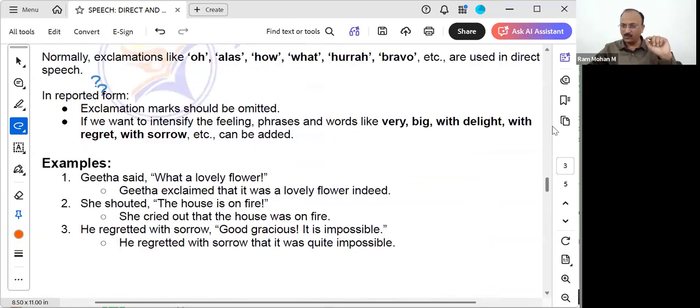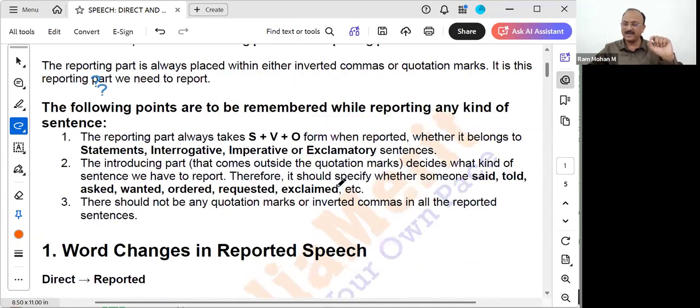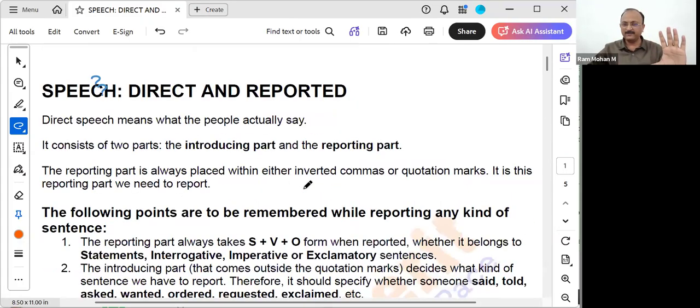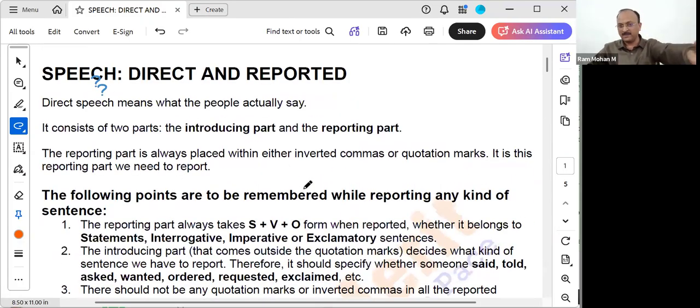And in case you people want any important topic in science or math also, you can ask. But preferably, I would like to cover this English grammar first, which is common to all the boards.